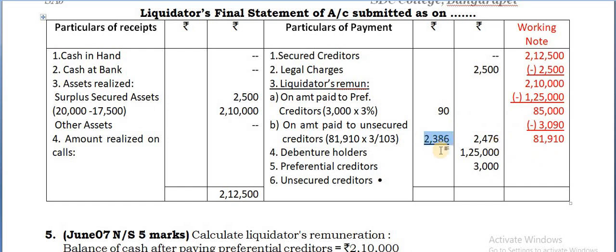Now you deduct only this amount, 2,386. So the balance you have is 79,524. Write that same 79,524 there. Then find the total after that. Okay, so this is how we get the totals.